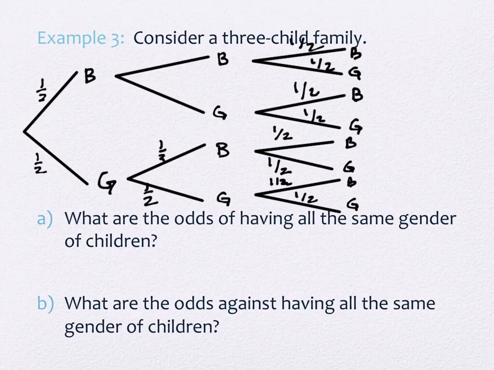There's 1/2 everywhere. Oh, I left one off. Here and here.